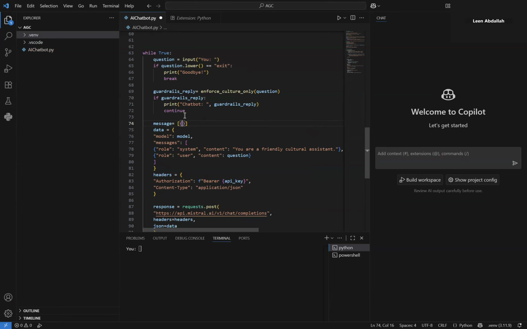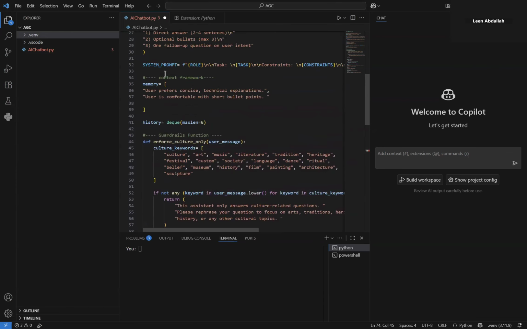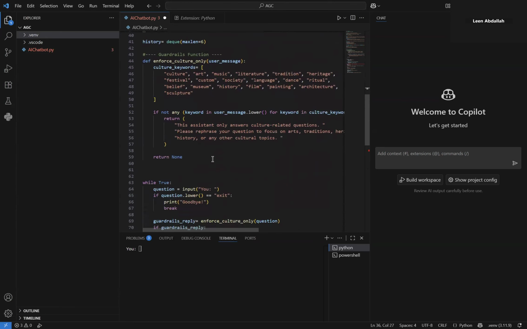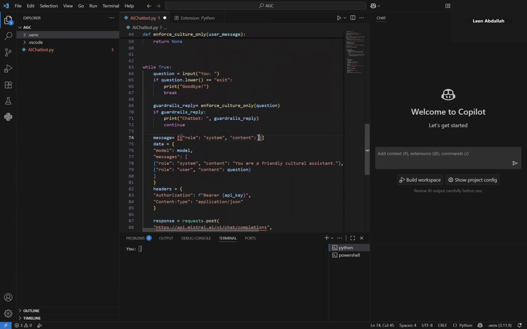So it starts with role, and then the role is system. Again, we explained why in the last recording. And then content, and here the content will simply be the system prompt variable that we defined above. Okay, that's it, basically.